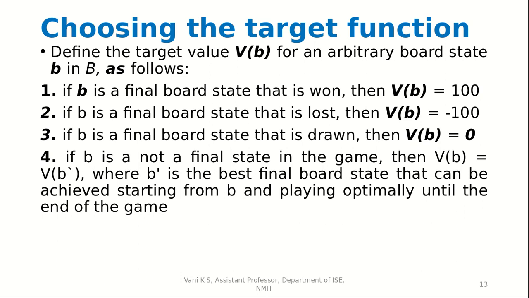So suppose you have played a game once before, and at a certain point you can see that the game which you are playing right now is quite similar to the previous game that you have played. In that case, you will try to use the same moves so as to win again. This is quite a similar situation here also: when we are not in the final state of the game, v of b is equal to v of b dash, where b dash is the best final board state that can be achieved starting from b and playing optimally until the end of the game.